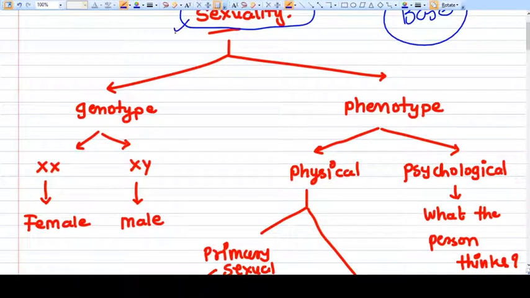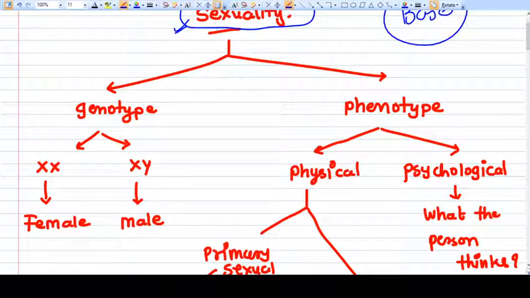Sexuality is what the person thinks of himself or herself. For example, a person wants to be identified as a male or female. This is the basic sexual thing. Along with this psychological sexuality, there are two other types of sexuality, genotypic and physical phenotypic.